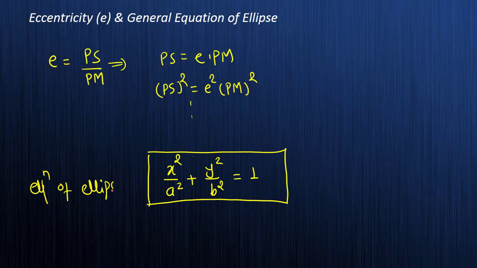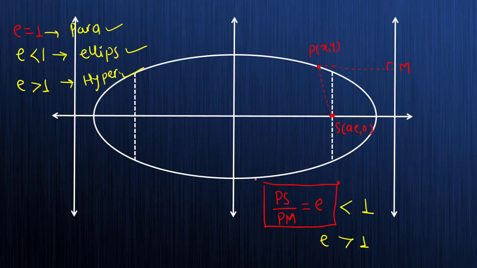X square by a square plus y square by b square equals 1, where b square is equal to a square into bracket 1 minus e square. Don't worry, I will tell you about this too. So b square is equal to a square into 1 minus e square. So where is b, where is a? In the next figure you will understand where we have b.